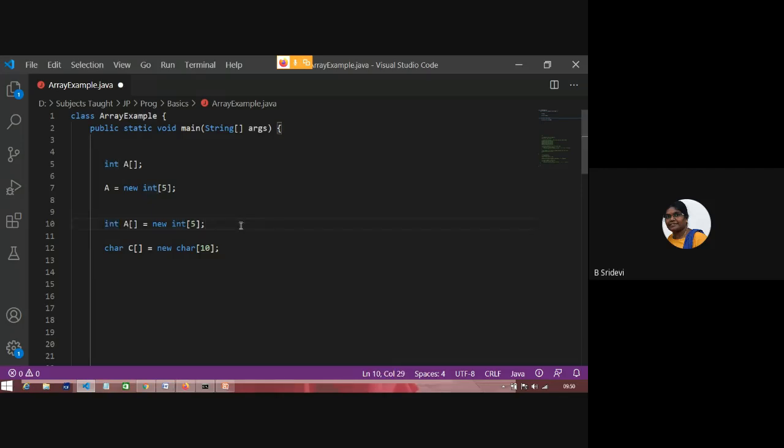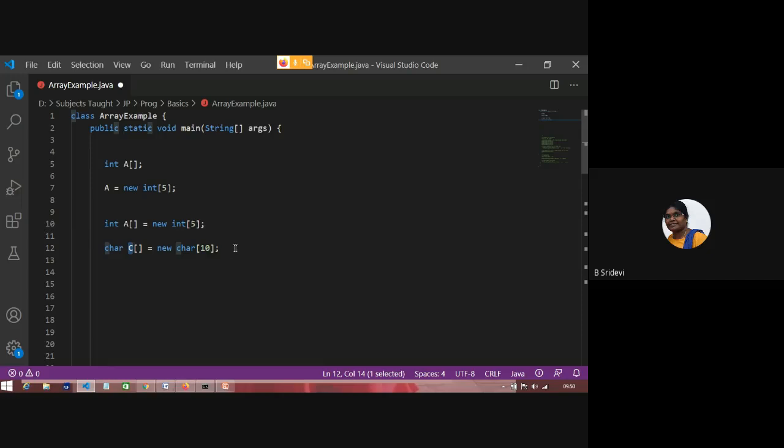Here, I want to convey the key difference between Python lists and Java arrays. In array A, I can store only integers. In array C, I can store only characters. But coming to a Python list, L is equal to 1, 2, 3.5, hello, anything is okay. Whatever you put, it will take.